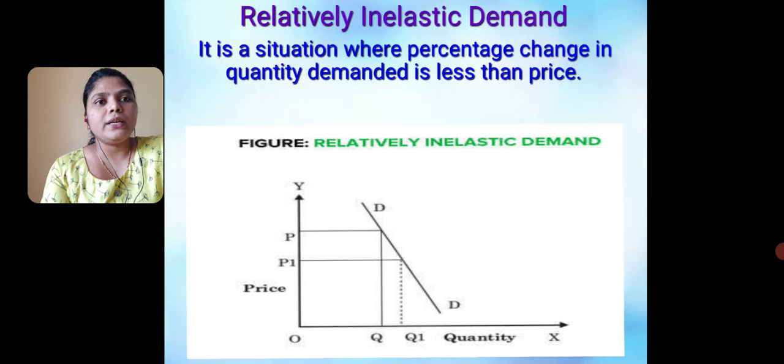Then relatively inelastic demand. It is a situation where the percentage change in quantity demanded is less than the percentage change in price. In the graph we can say the price of the product falls by a greater amount, but there is a very less change in quantity demanded.